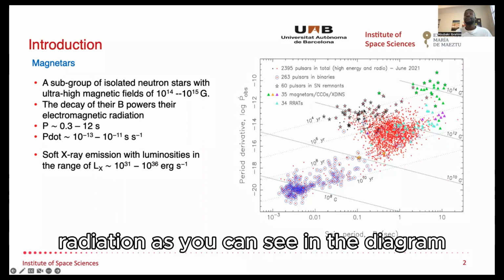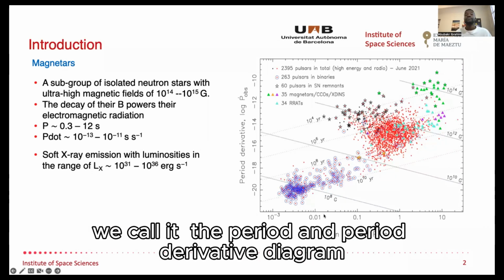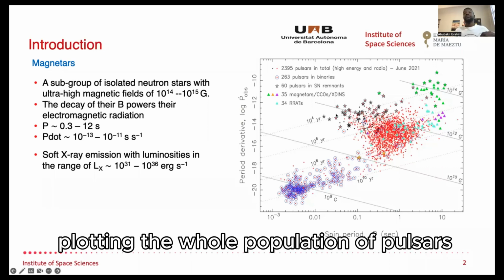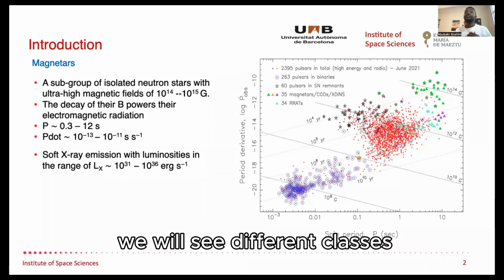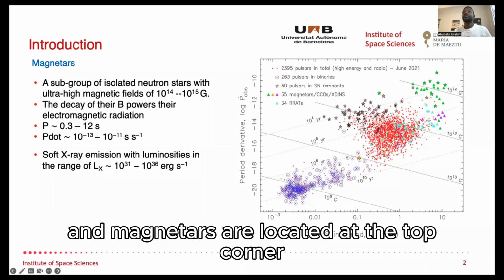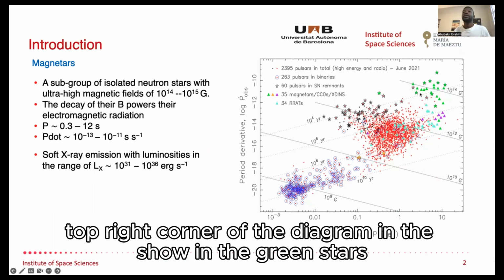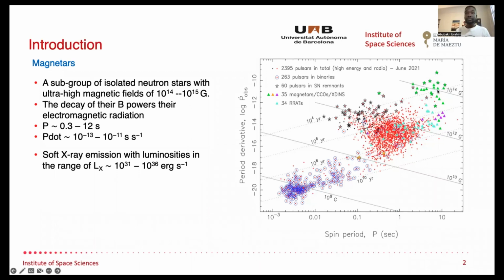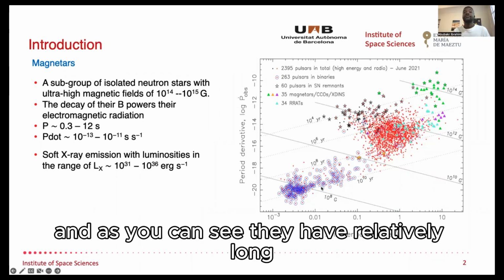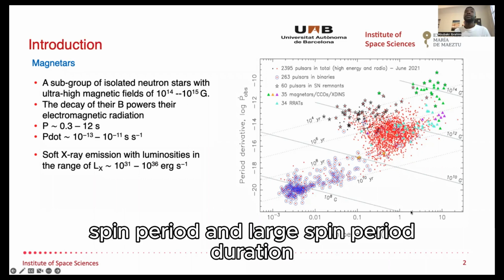As you can see in the diagram, which we call the period and period derivative diagram, plotting the whole population of pulsars, we will see different classes, and magnetars are located at the top right corner of the diagram, shown in the green stars. As you can see, they have relatively long spin periods and large spin period derivatives.